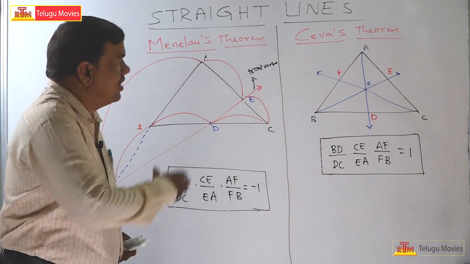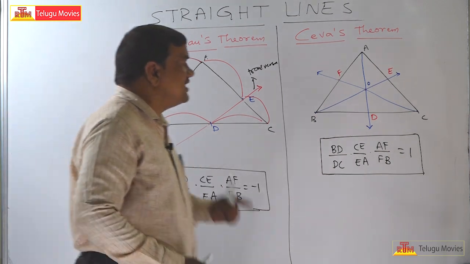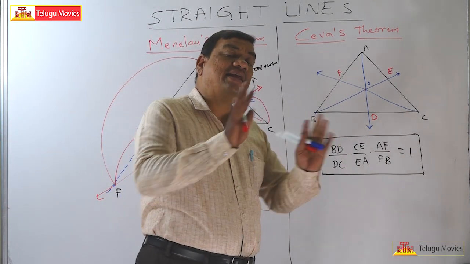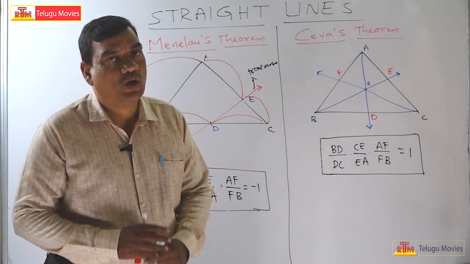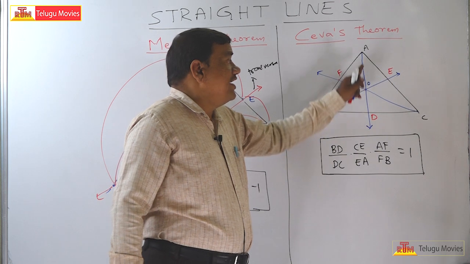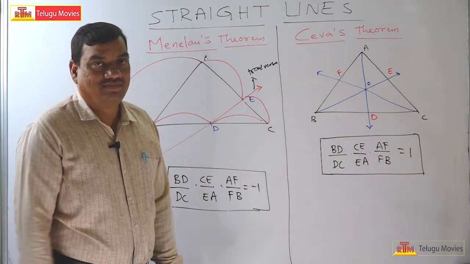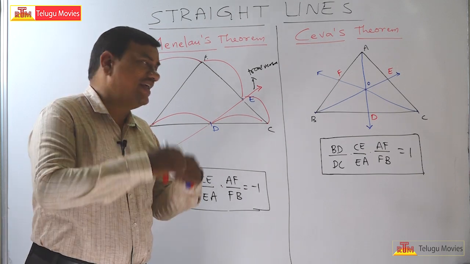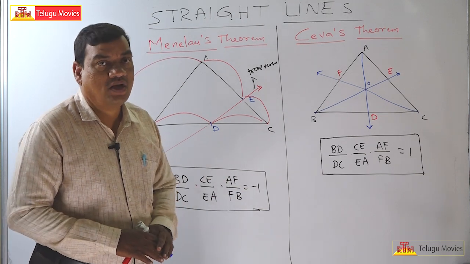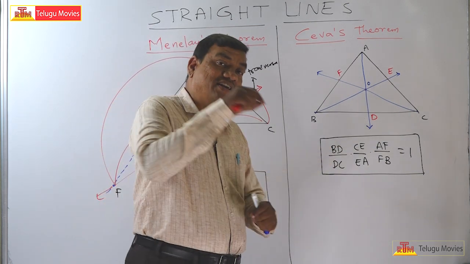Now coming to Ceva's theorem, let us take O as any point in the plane, but the point should not be on the sides of the triangle. You can take it externally or internally. To make you understand clearly, let us take an internal point.